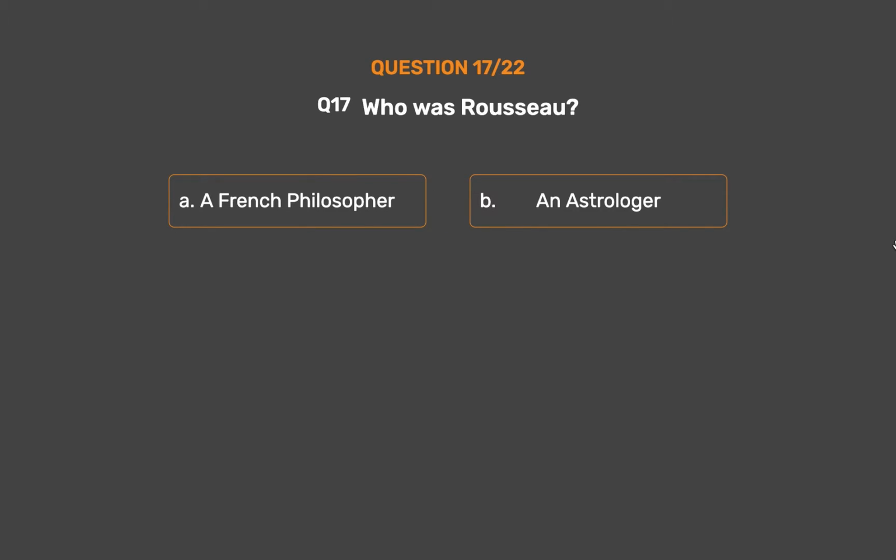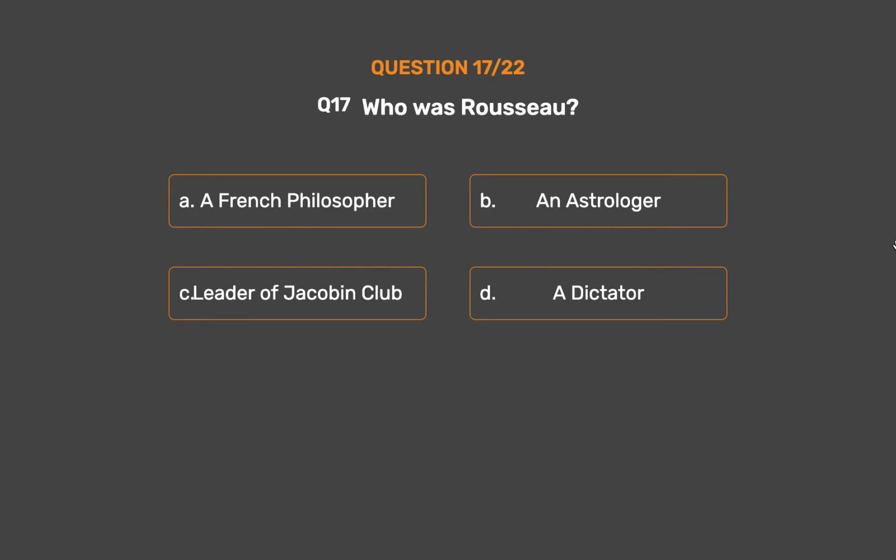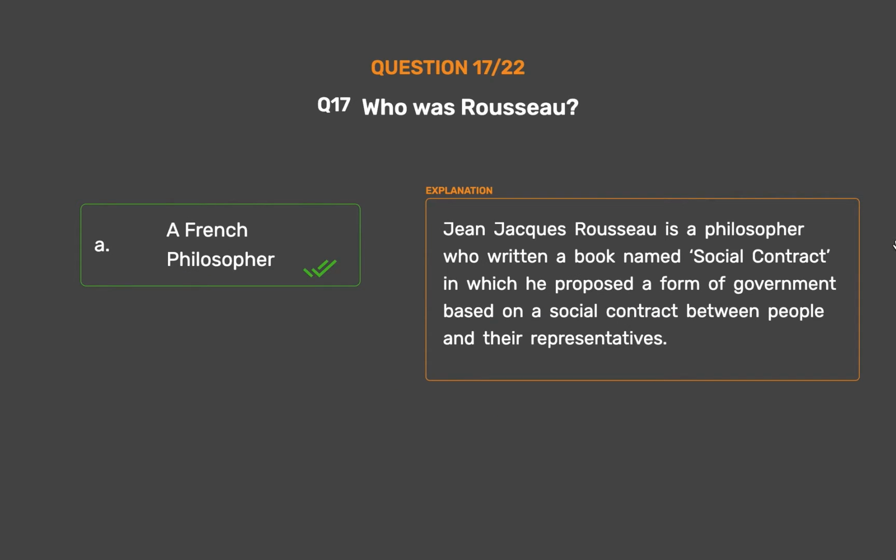Option B. An astrologer. Option C. Leader of Jacobin Club. Option D. A dictator. The correct answer is option A. A French philosopher. Jean-Jacques Rousseau is a philosopher who wrote a book named Social Contract in which he proposed a form of government based on a social contract between people and their representatives.